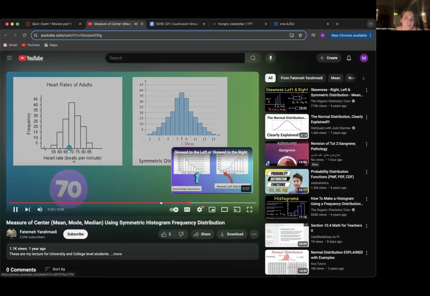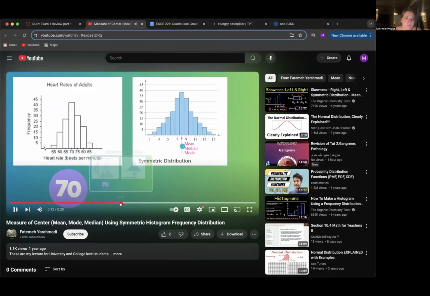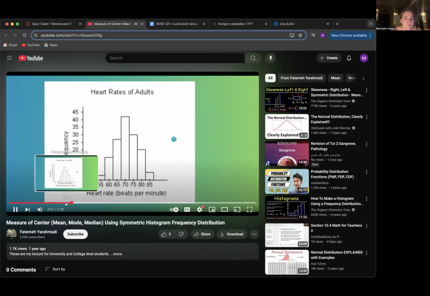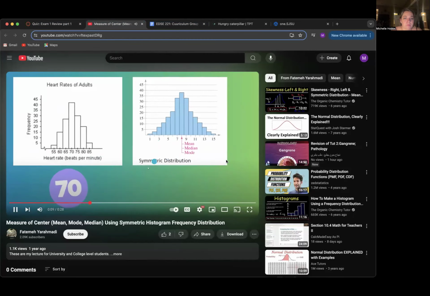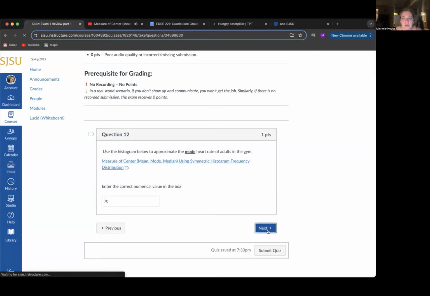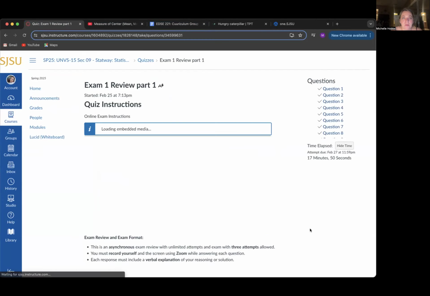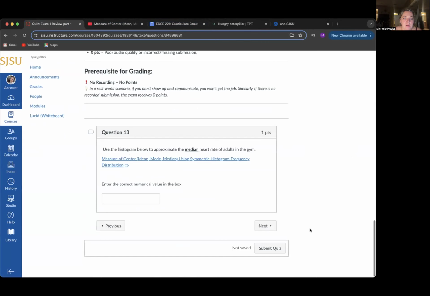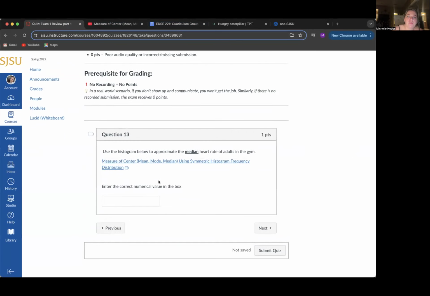All right. I just wanted to make sure that was correct. And moving along, use the histogram to approximate the median. Let's click on this and see.